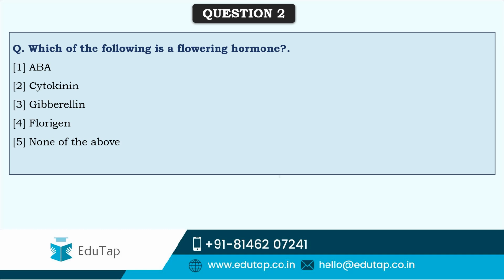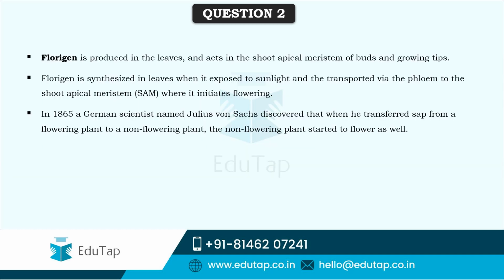So friends, here, which of the following is a flowering hormone? This is a hormone that induces flowering, and the correct answer here is florigen. Florigen is a hormone that is generally synthesized in the leaves when exposed to sunlight, and it travels through the phloem and then reaches the shoot apical meristem, that is SAM, where it initiates flowering. That's the reason this is called the flowering hormone.